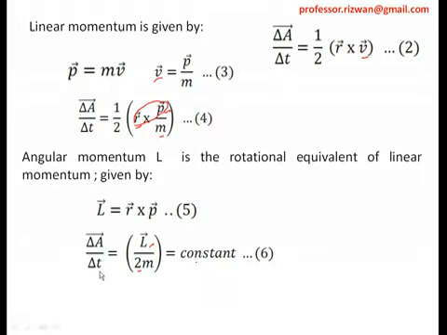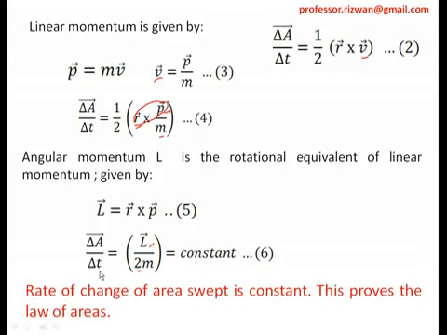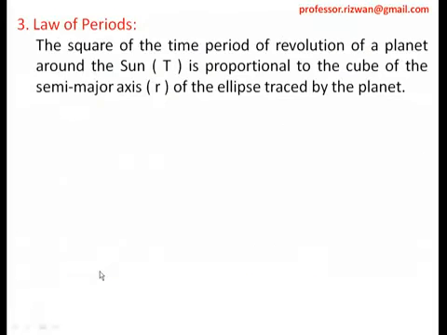Rate of change of area is constant means the area swept by the line joining the planet and the sun is constant. So that's what it means: the rate of change of area swept is constant. This proves the law of areas. I think it's very clear, right? So we have seen the second law, law of areas. Let's move quickly to the third point, that is the law of periods.